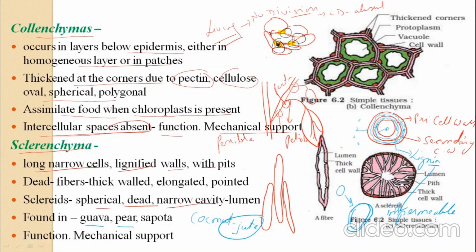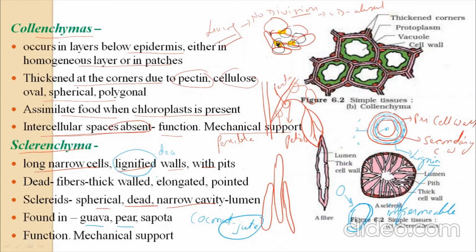Sometimes they ask a question: why is sclerenchyma considered a dead cell? That is because of the presence of lignin around the cell, in between the cell walls, that is, the primary cell wall and secondary cell wall, which keeps the cell impermeable, not allowing any gas or water molecule to go inside or outside, by which the cell becomes dead.